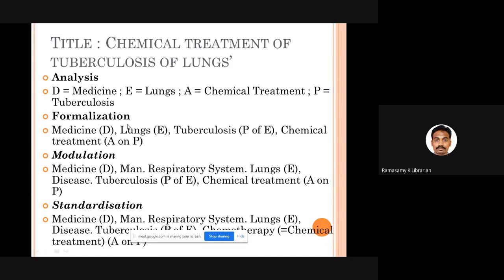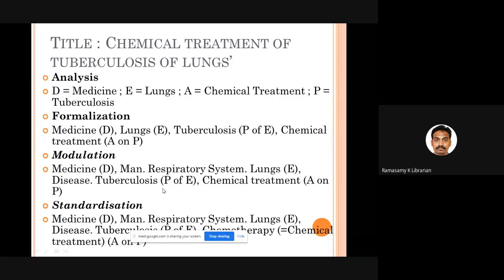This is going to be formalized. You are going to arrange them in order. First is medicine D, lungs E, then comes P, then comes A. In this particular order we arrange. Then comes modulation. Modulation means if you require, you can add some broader terms, you can add some narrower terms so that you can make that particular heading very specific. For example, medicine, no problem. For lungs, they have added 2 superordinate concepts called man and respiratory system.